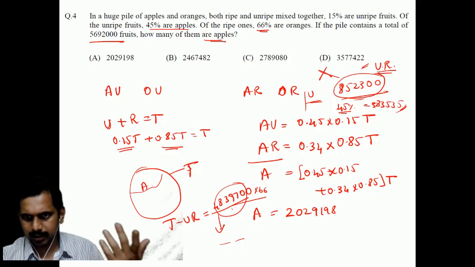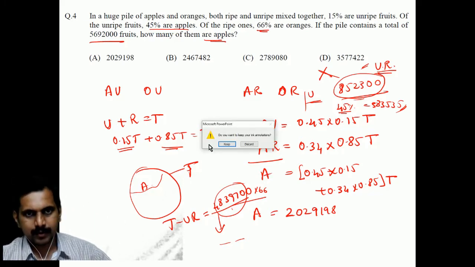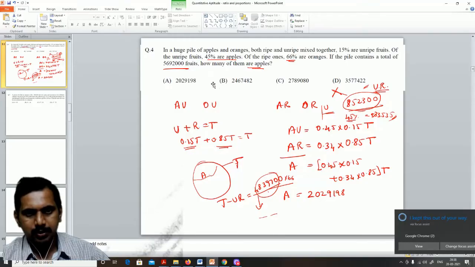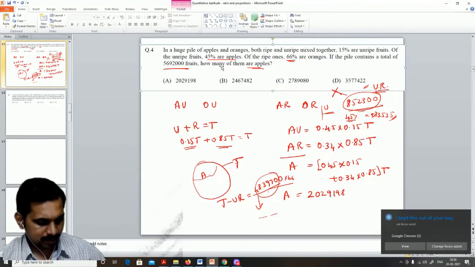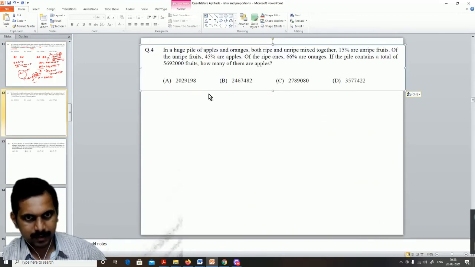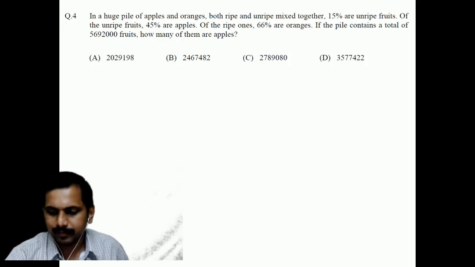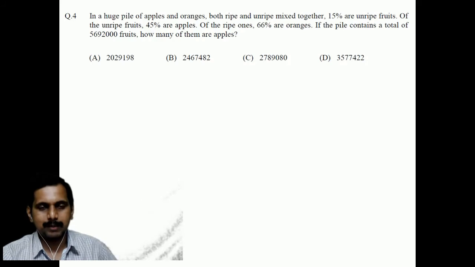No, we will do it. Don't worry. Let us do it. Wherever we have made a mistake, we will try to find it out. So you should be able to know what is the mistake we are making. Is it not? Tell me now, what is it that you did? Again, you tell me.